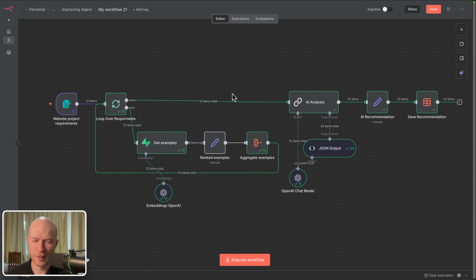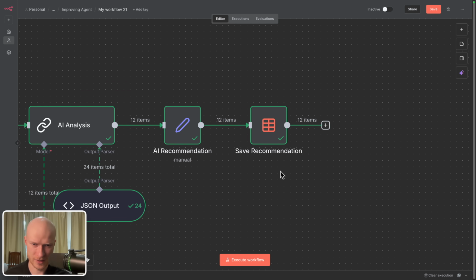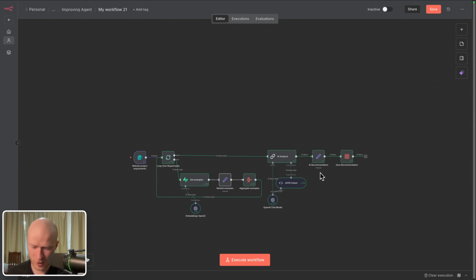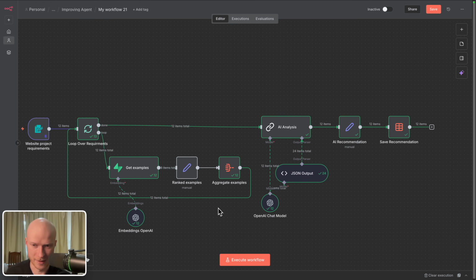But in my opinion, the most amazing thing about this is that this is not static. You can now monitor the results of this AI, which here in the final step, I save all of the AI results into another separate data table. And then I can just monitor the results and see what the AI does. And whenever it makes mistakes for a specific type of input a lot, then I will just add new examples into my example database. And then when such an input has to be analyzed in the future, the AI will have much better examples and will give you much better results.